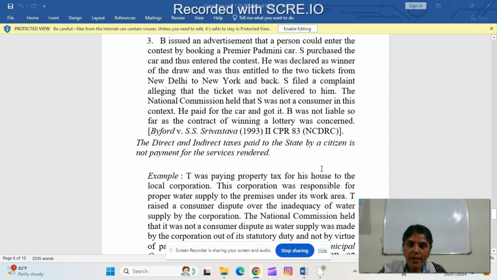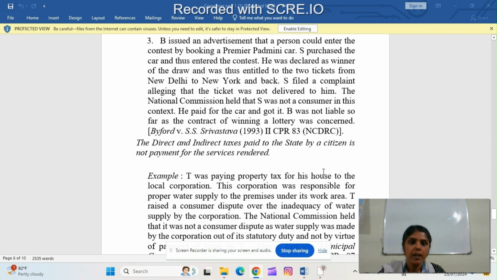B issued an advertisement that a person could enter the contest by booking a Premier Padmini car, and S purchased the car, thus entering the contest. He was declared as a winner and was given two tickets from New Delhi to New York and back. S filed a complaint that the ticket was not delivered to him, but the National Commission held that S was not a consumer in this case because he paid for the car and he got it.